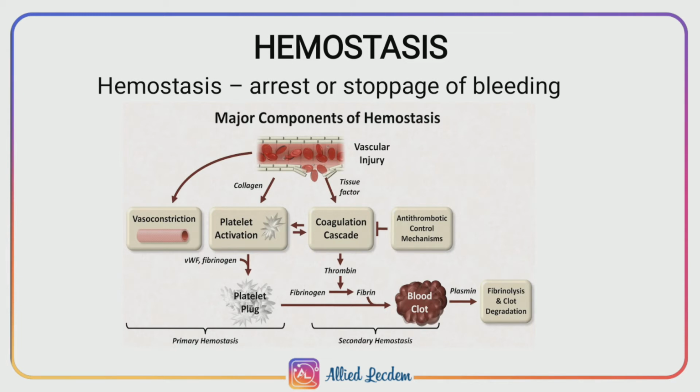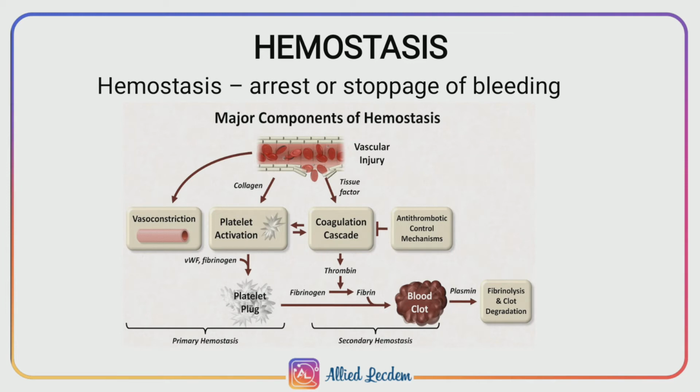Injury to the blood vessels causes damage to the endothelium, which causes exposure of collagen. Next stage is the adherence of platelets to collagen. Platelets will get adhered to the collagen by the von Willebrand factor. Okay, this causes activation of platelets. The activation of platelets causes secretion of serotonin, which causes vasoconstriction, which is stage 1 of hemostasis.